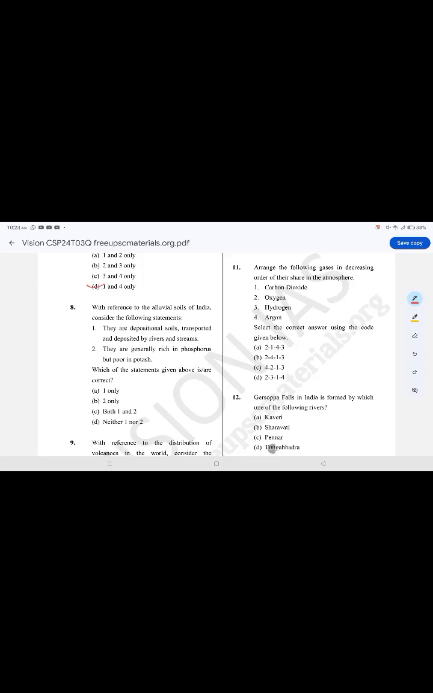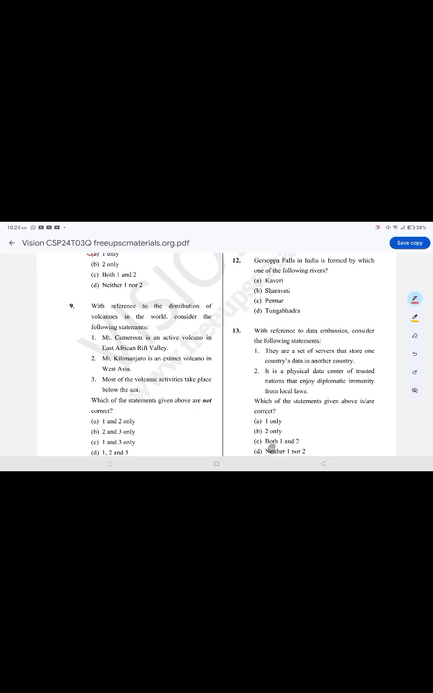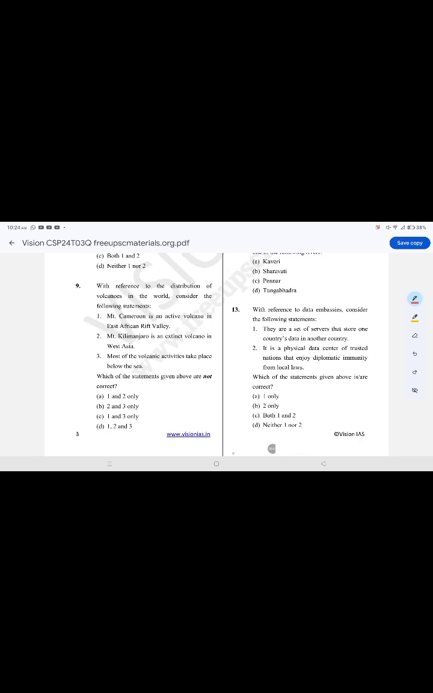With reference to the alluvial soils of India, consider the following statements. The correct option is option A, 1. They are depositional soil transported and deposited by rivers and streams. They are generally rich in phosphorus but poor in potash. It is false. With reference to the distribution of volcanoes in the world, consider the following statements. The correct option is option A, 1 and 2 are wrong.